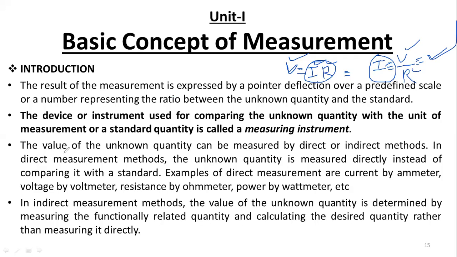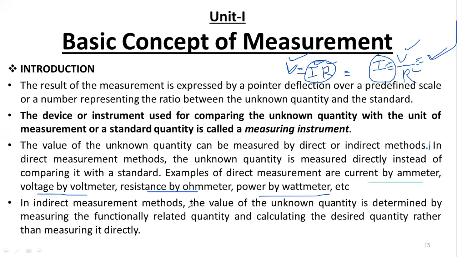The value of an unknown quantity can be measured by a direct or indirect method. In direct measurement methods, the unknown quantity is measured directly instead of comparing it with a standard value. We are not comparing with any standard value. Examples of direct measurement: current is measured by an ammeter, voltage is measured by a voltmeter, resistance is measured by an ohm meter, and power is measured by a wattmeter. That is called a direct method.